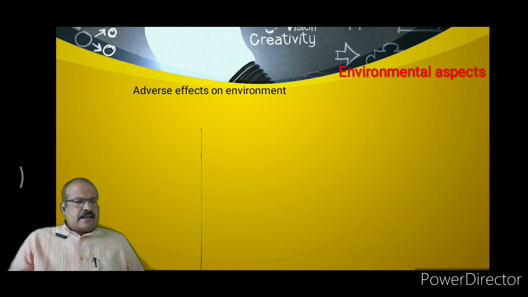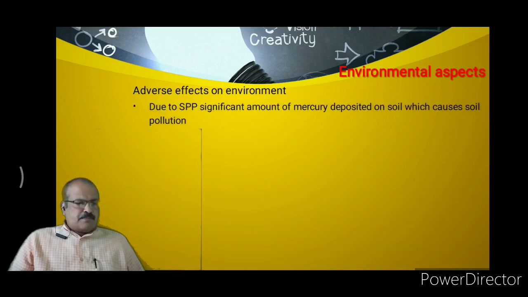Now after these site selection parameters, we will discuss the environmental aspects. In these environmental aspects, the first aspect is the adverse effects of this steam power plant on human beings, animals, trees, plants, or the environment.